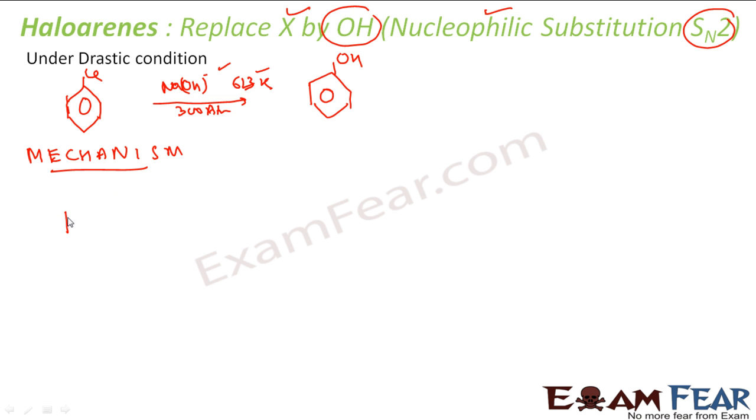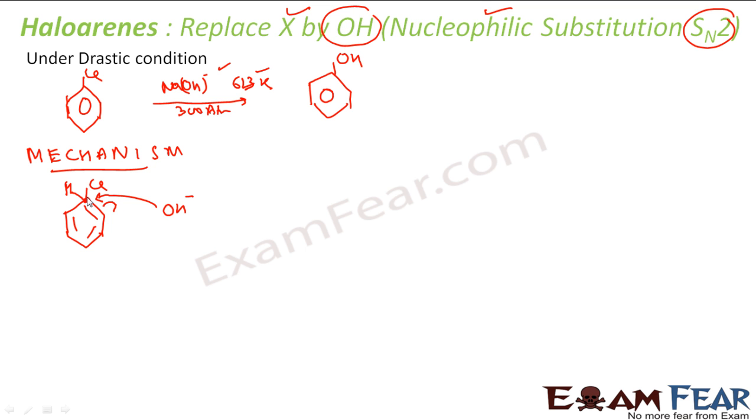So I have a chlorobenzene here. Let me draw this chlorobenzene. This is my chlorobenzene, and my OH minus, the nucleophile, attacks this particular carbon, correct? Because this is the carbon on which I have a good leaving group attached. Cl is a good leaving group. Now with this, what will happen is this carbon atom will get a negative charge here, right? To compensate the negative charge, this bond will break, because this carbon also has one hydrogen here, correct?